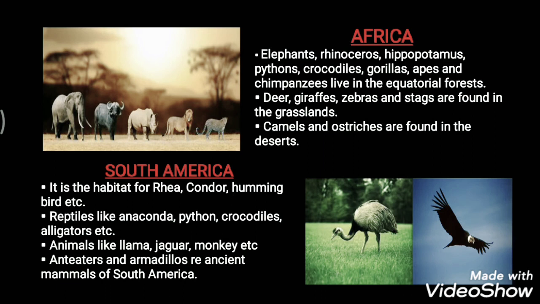Now, in the grassland areas, we get deer, giraffes, zebras and stags. And in the desert areas, we have camels and ostriches. Along with all this, we also have different kinds of other animals.